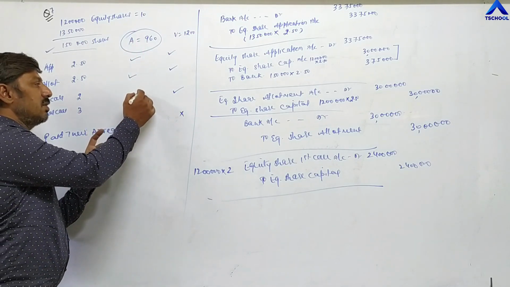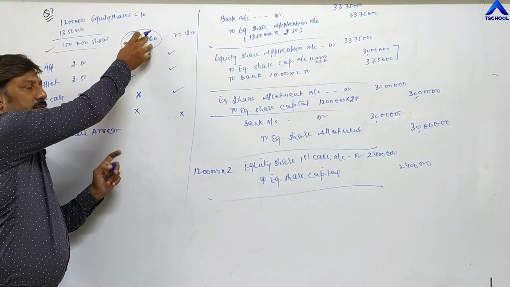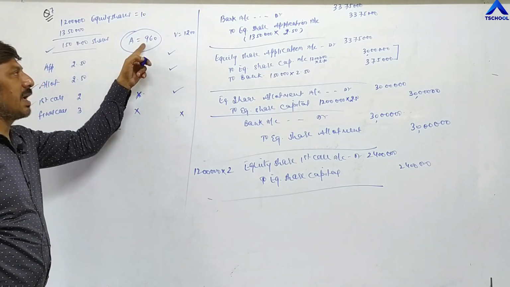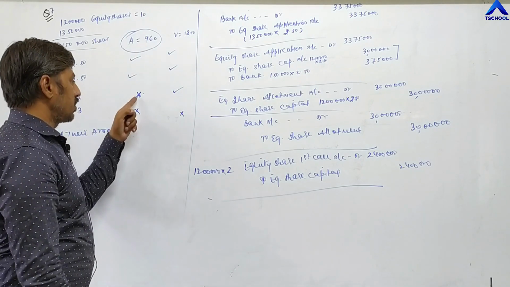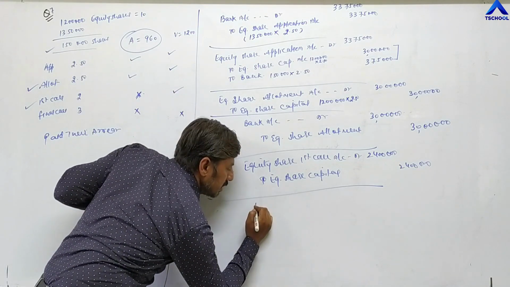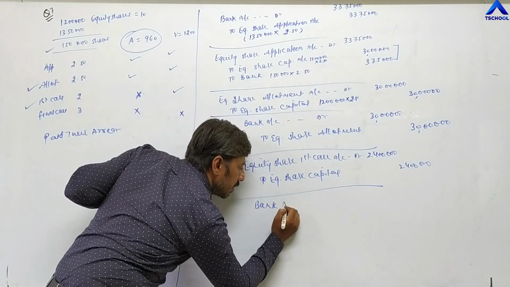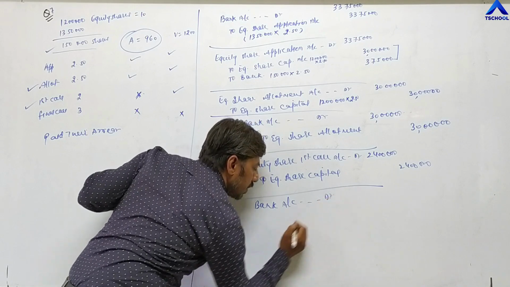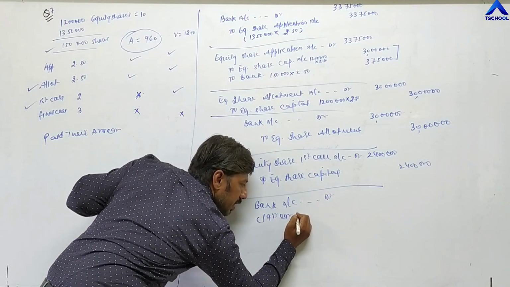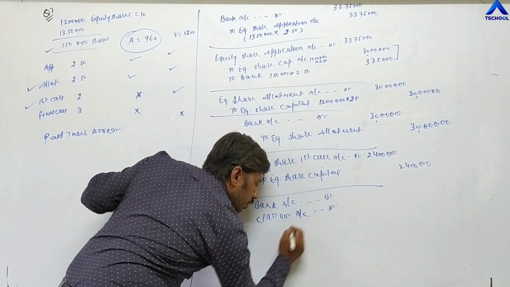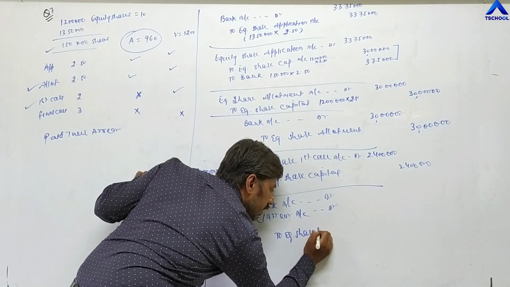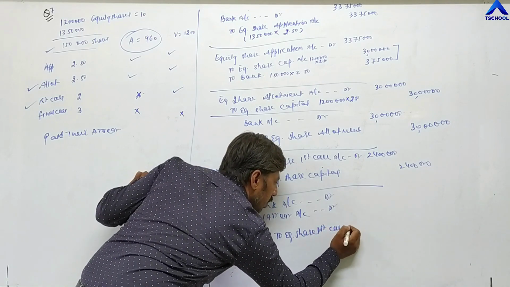Here a cross mark is there. It means only this shareholder, Aishwarya, has not paid the first call, on how many shares? 960. So a cross means not paid by Aishwarya. It becomes calls in arrear. So the entry is: bank account debit, calls in arrear account debit, to equity share first call account.